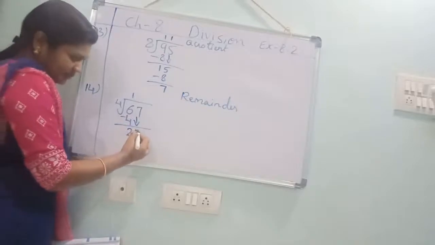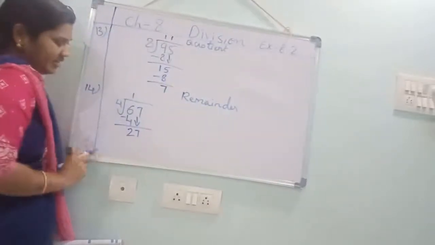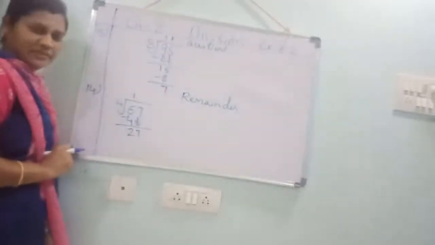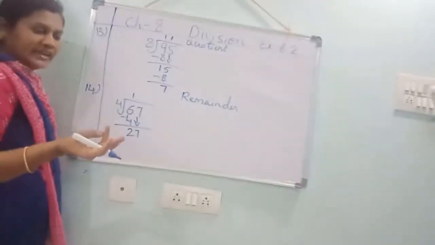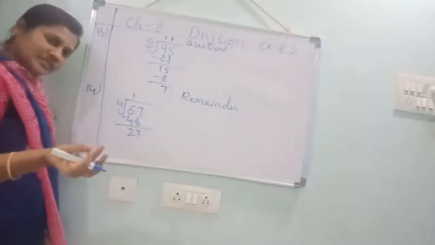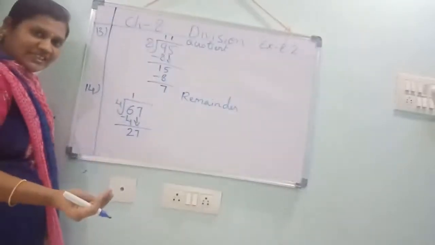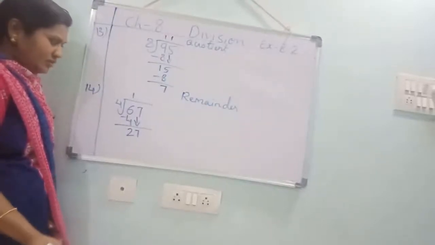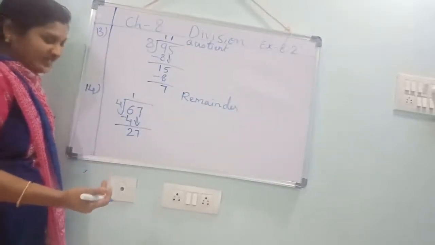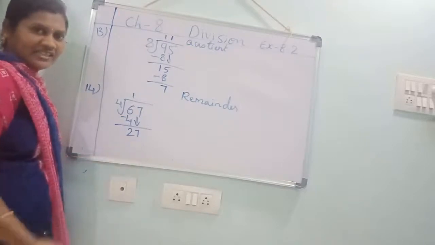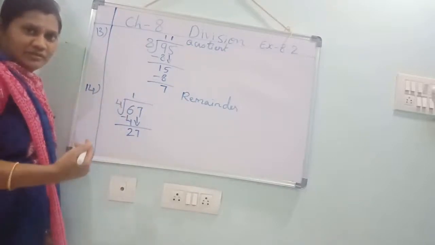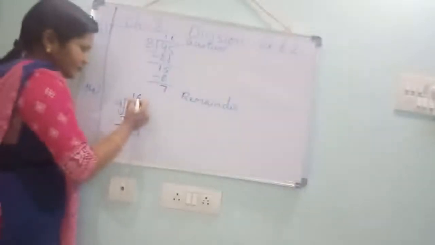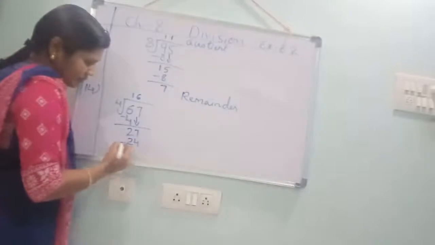27 now. Again you should say the table. 4 ones are 4, 4 twos are 8, 4 threes are 12, 4 fours are 16, 4 fives are 20, 4 sixes are 24, 4 sevens are 28 will come. Here 27 is there. That's why you should take the smaller number. Understood? 24 you can take. 4 sixes are 24. Minus you should do.